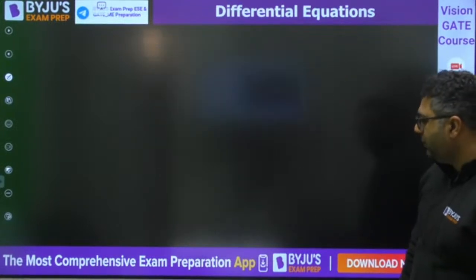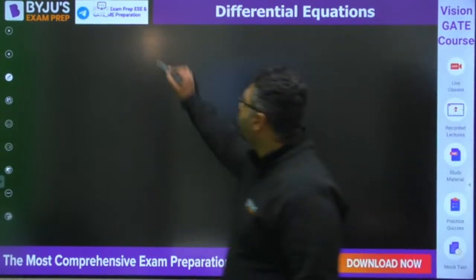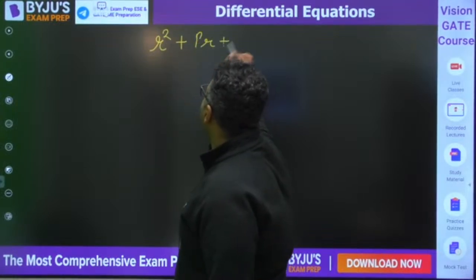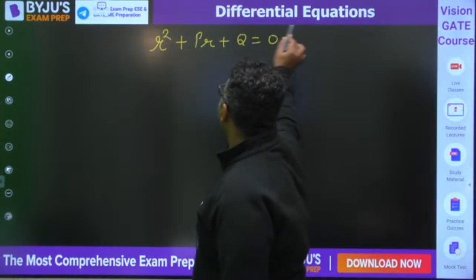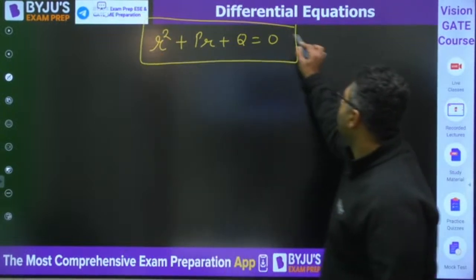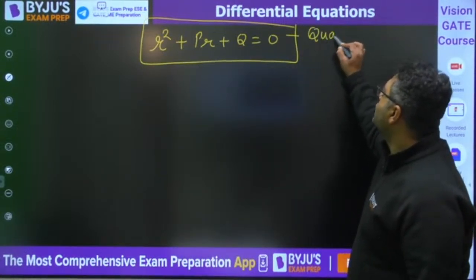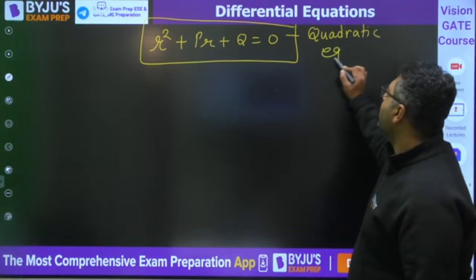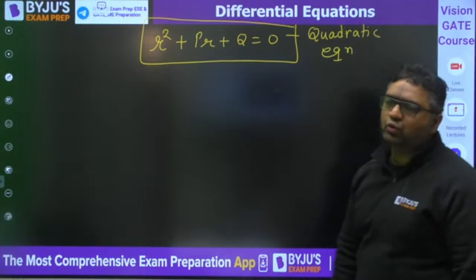So that is why you put r square plus pr plus q equals 0. Can you see this is a quadratic equation? If this is a quadratic equation, I feel you know how to find the roots.